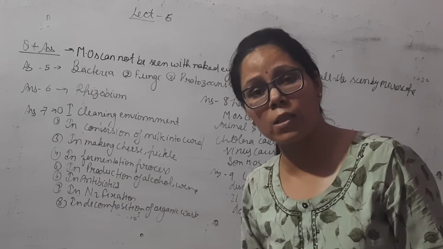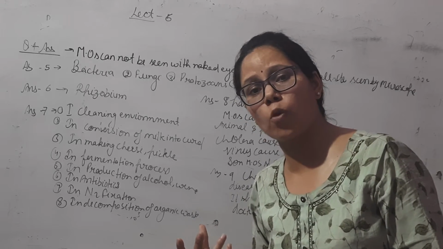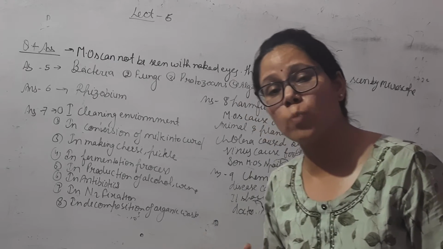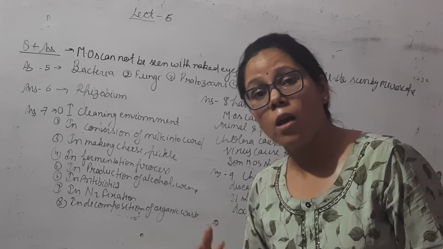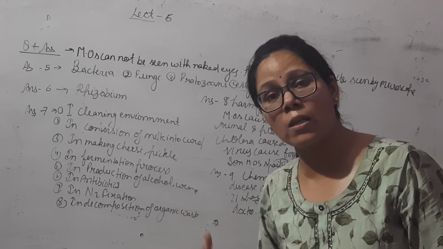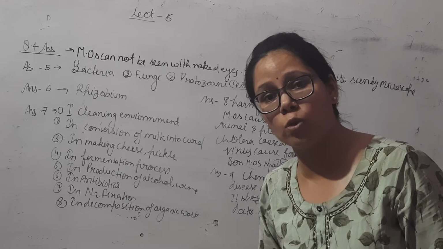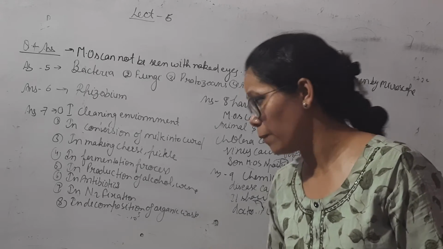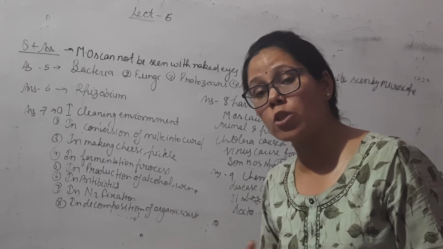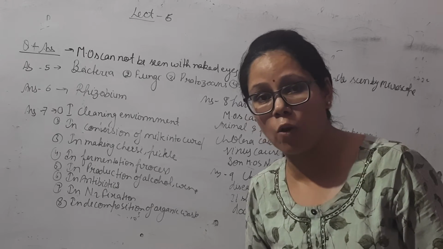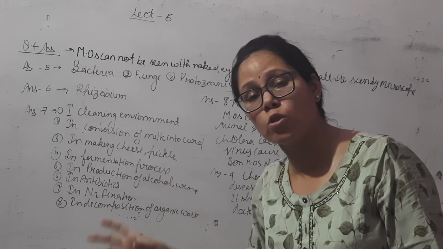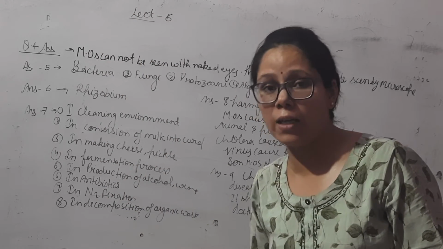Next, various antibiotics, for example streptomycin and penicillin, are produced by microorganisms. Next, in nitrogen fixation, rhizobium bacteria fix atmospheric nitrogen into the soil, which increases soil fertility. Next, in decomposition of decayed matter, waste material is decomposed by microorganisms. So there are various uses of microorganisms in our daily life.